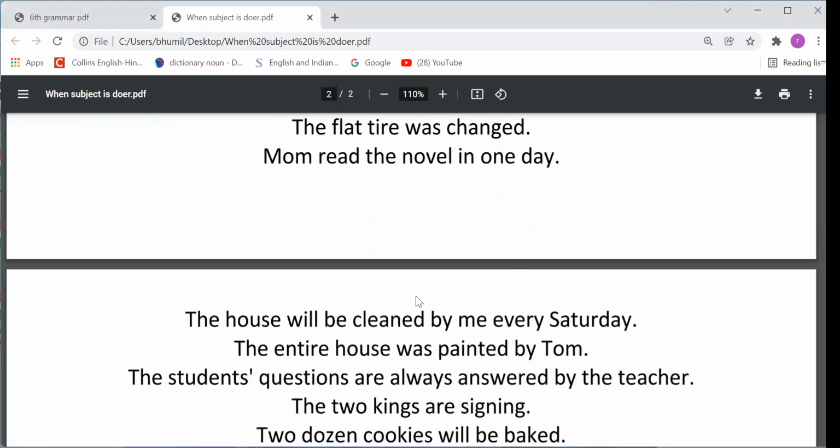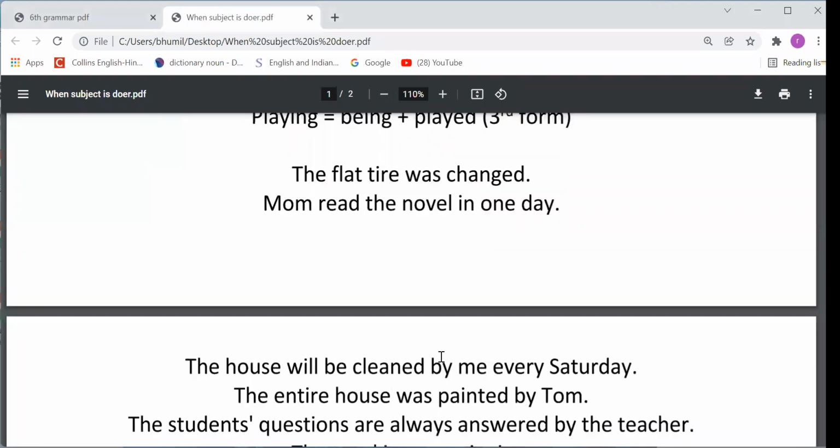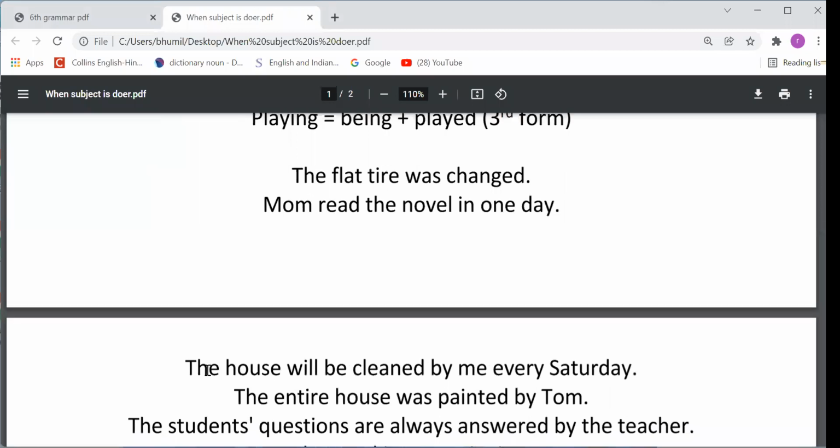Tell me about the third sentence. The house will be cleaned by me every Saturday. So is that active or passive? Who will let me know? Anshika, you please tell me. The house will be cleaned by me every Saturday. Is that an active sentence or a passive sentence?